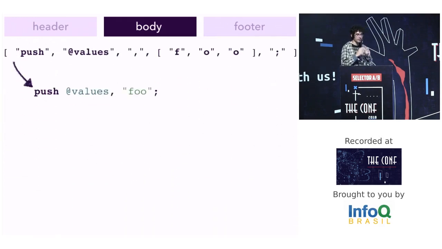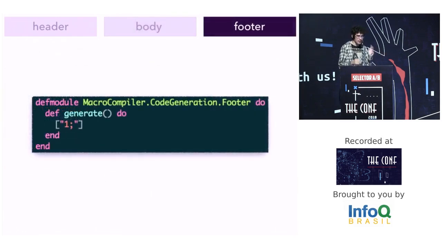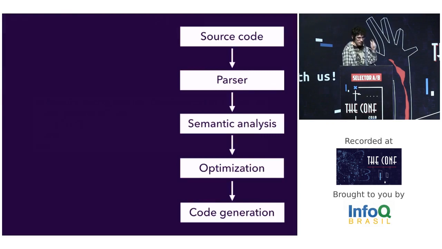Then we just need to use the flatten and the join. Then we have the equivalent code in Perl. The push command is very similar between every macro and Perl. But we have other commands that are different from these languages. For example, the hash command that generates a very different code in Perl, but the idea is the same. Finally, the last code generation step is the footer. Like I said, we just need to add one semicolon at the array. We finish our compilation steps.